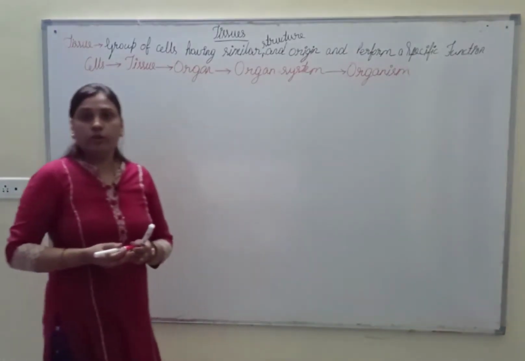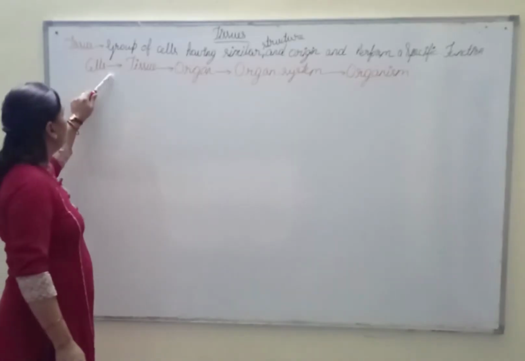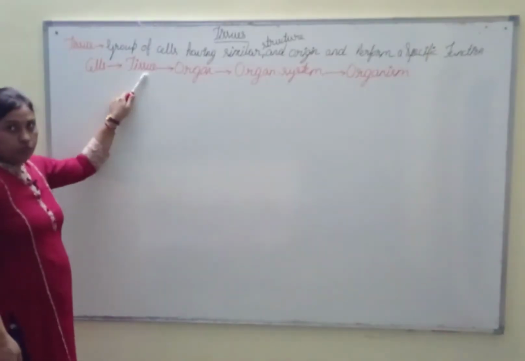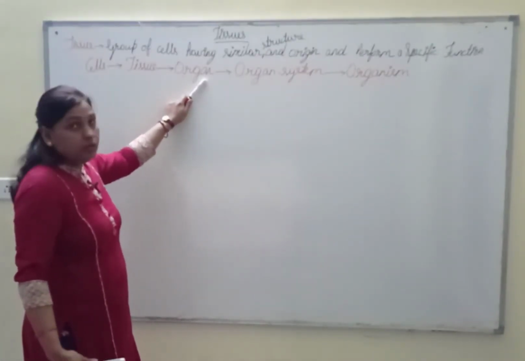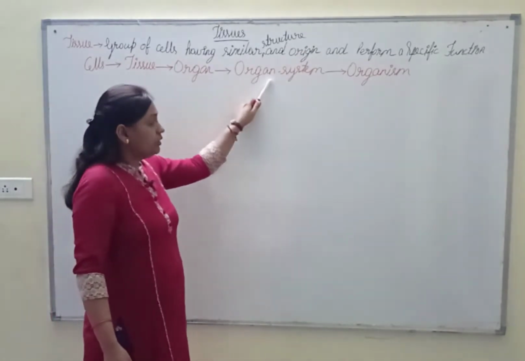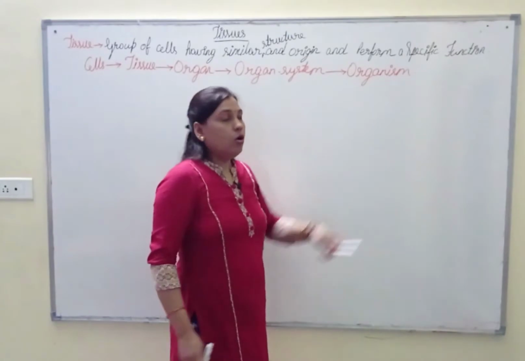So any living organism or individual is made of groups of cells. This group of cells gives tissues, and this group of tissues combines to form organs, and organs again combine to form organ systems. A collection of organ systems gives rise to an organism.